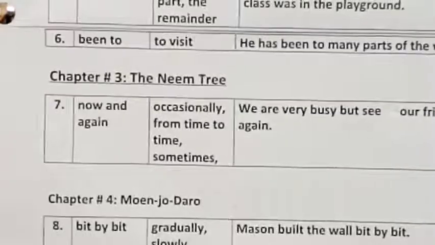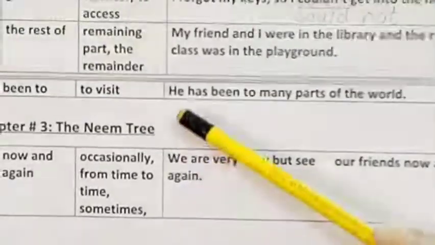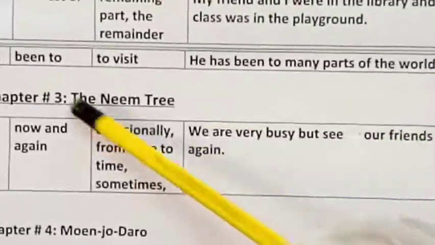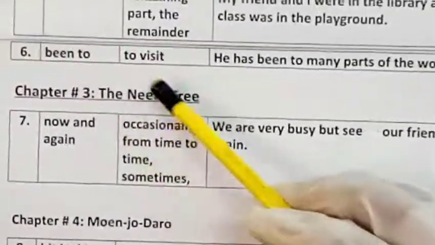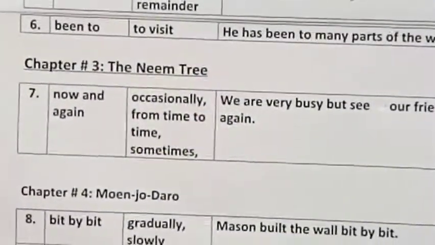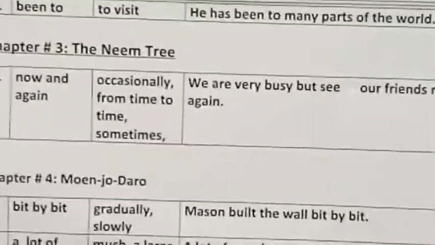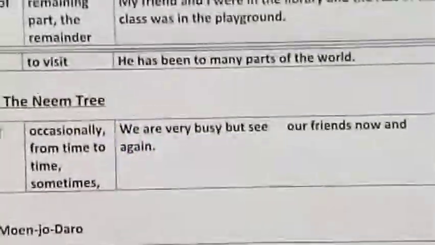So the next one here is been to. It means to visit. And the sentence is, he has been to many parts of the world. Been to Urdu meaning is, basically been to meaning is to go and come back. Yani jana or jakar वापस आना. That is why I have written here to visit.